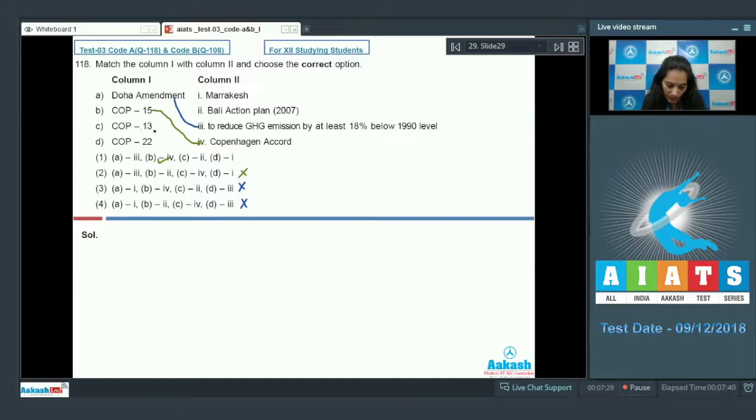C, COP13, it goes with second, Bali Action Plan 2007. COP13 took place to update the Kyoto Protocol. In Bali, it is Bali Action Plan. D, COP22 took place in Marrakesh, which is in Morocco, in 2016. So D goes with first. By analyzing the options, we can say the correct answer for the given question is option number 1. Let's move on to the next question.